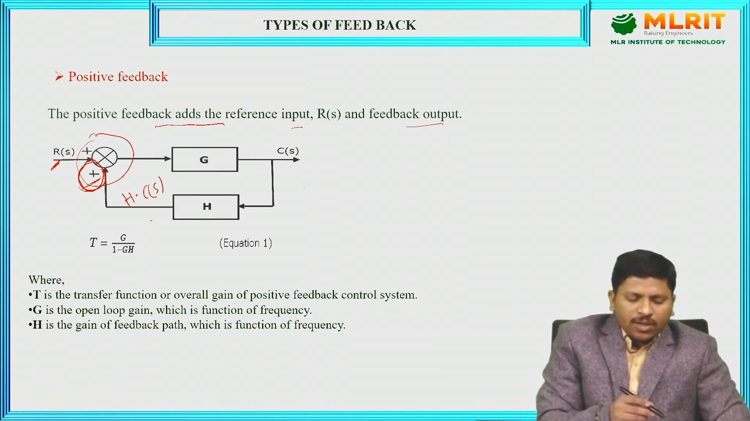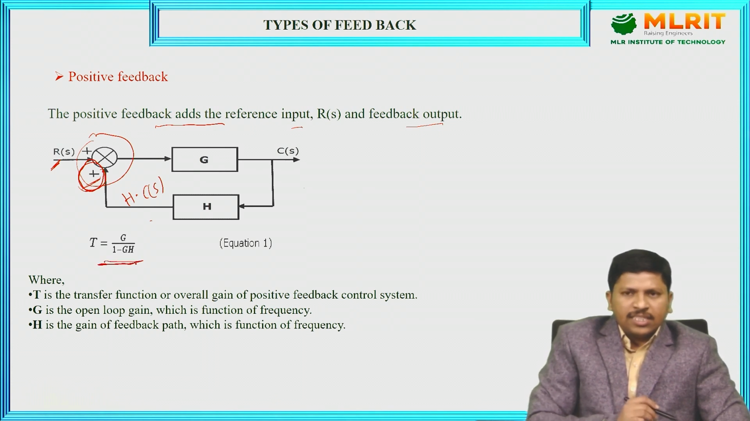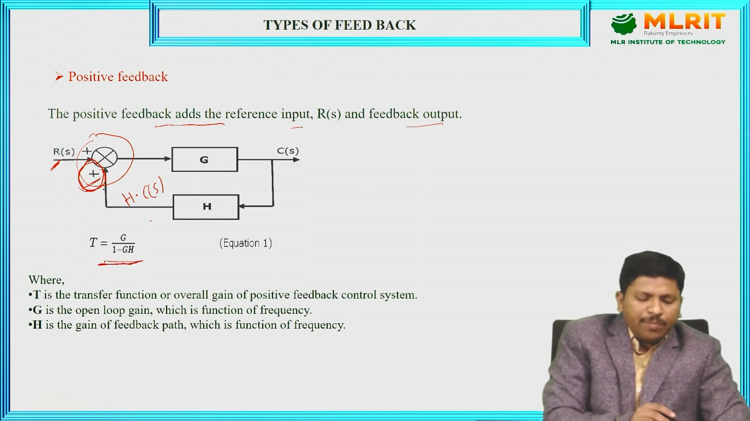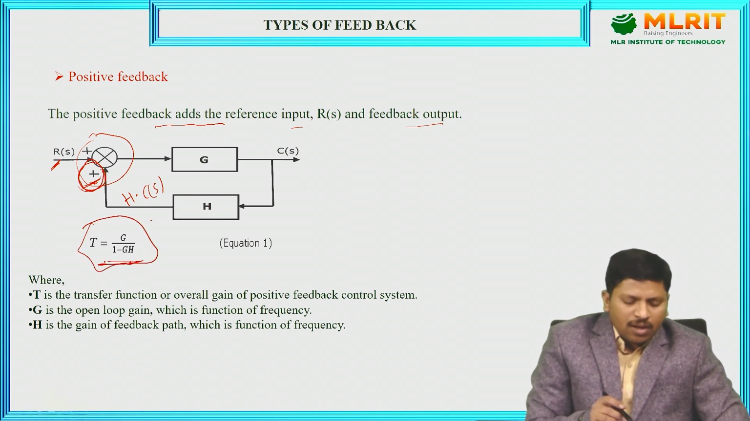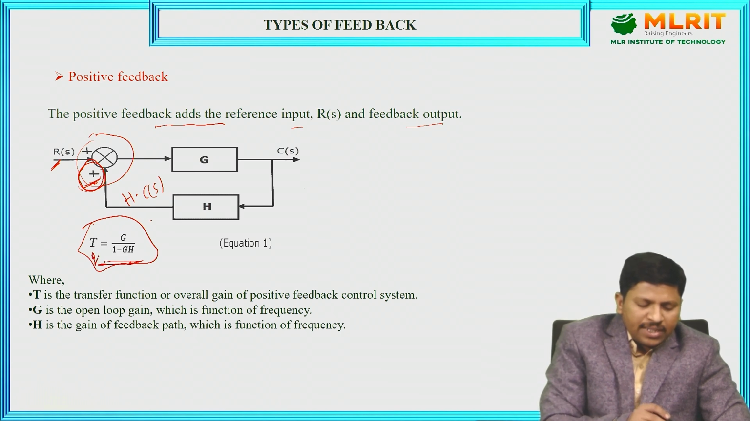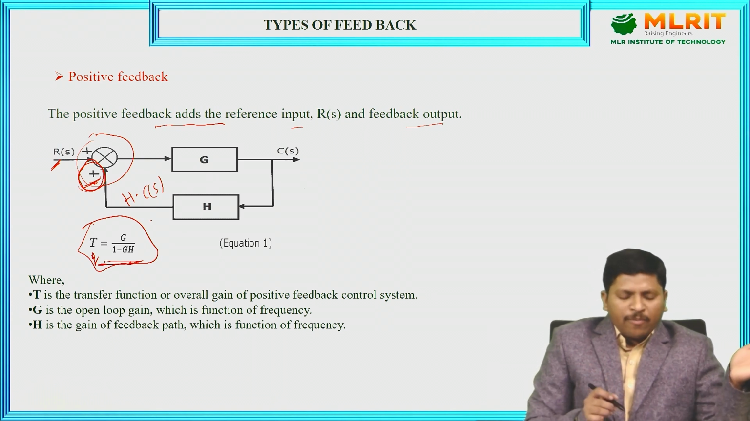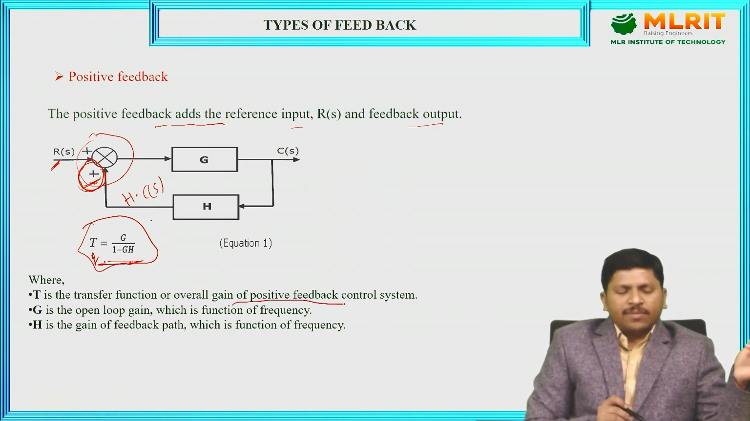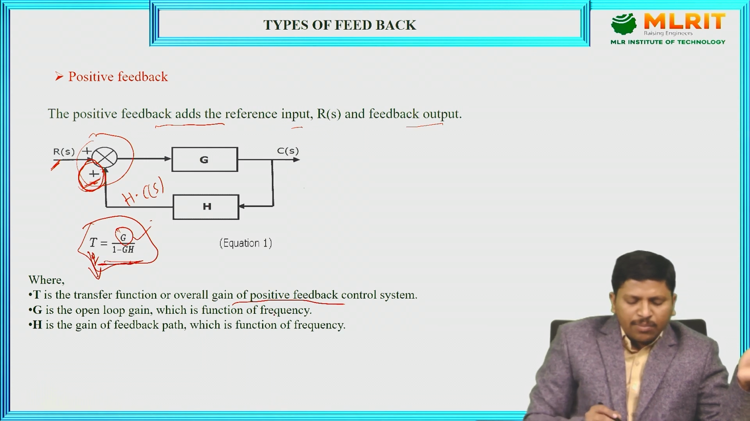Here the transfer function of the positive feedback is T equals G by 1 minus GH. Since the feedback ends with a positive sign, we get 1 minus GH in the denominator. This is the overall transfer function of the positive feedback. Here T is the transfer function or overall gain of the positive feedback control system, and G is nothing but the open loop gain.